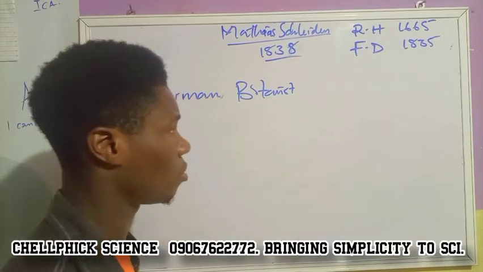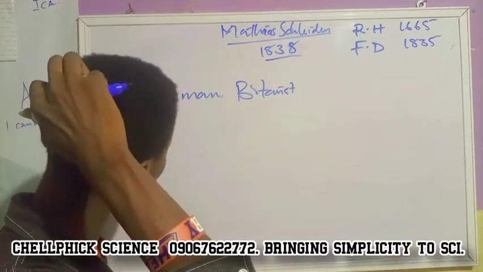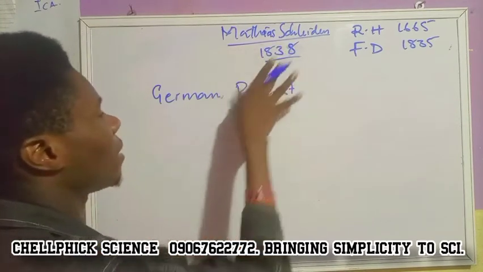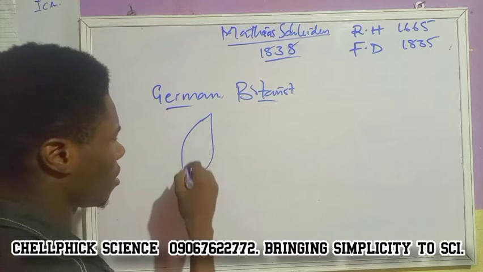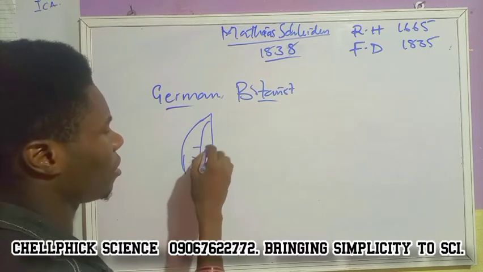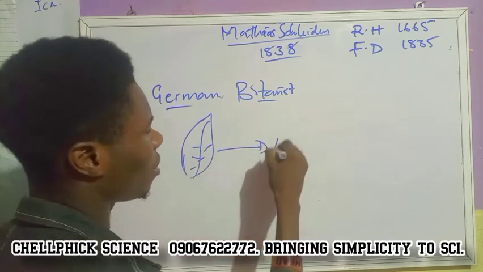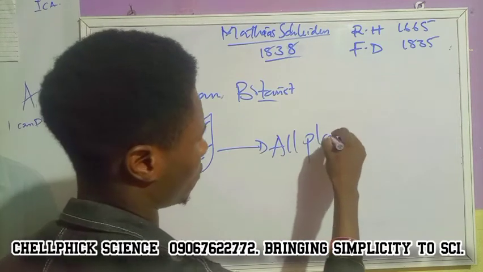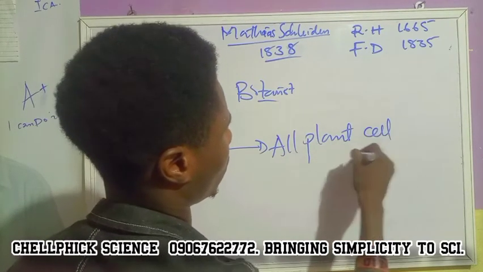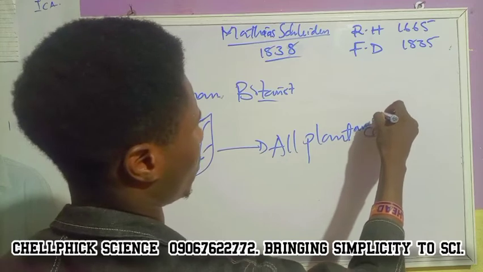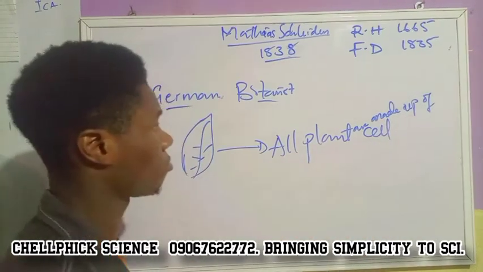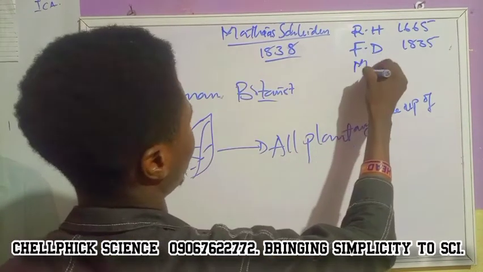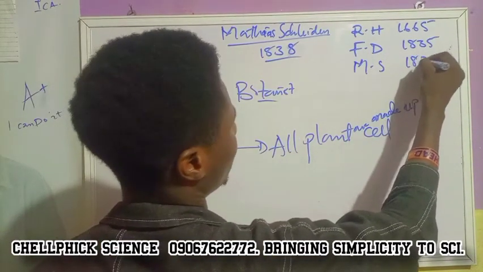We have botany, we have zoology. Botany is the study of plants, zoology is the study of animals. So Matthias Schleiden is a German botanist. He observed plants, and he came up with the idea that all plants are made up of cell.